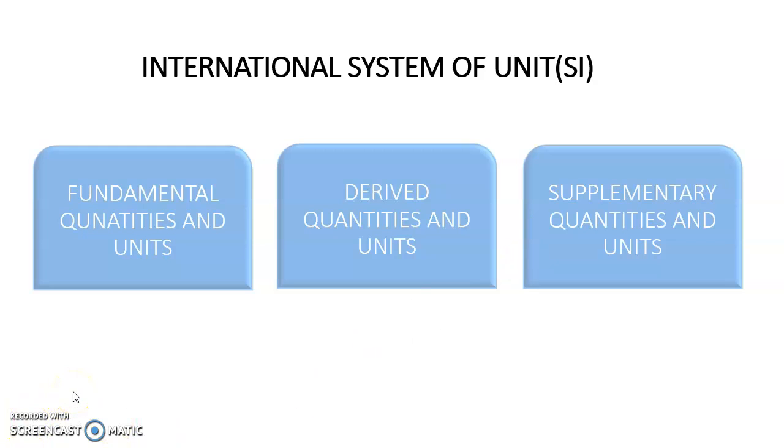So today we have studied different systems of units: CGS system, MKS system, FPS system, and we have studied the SI system in detail.